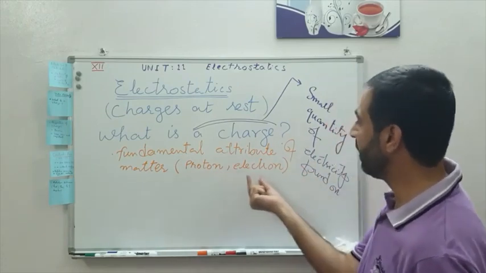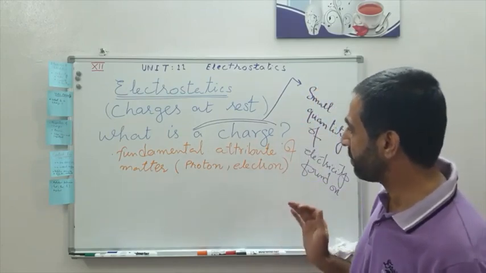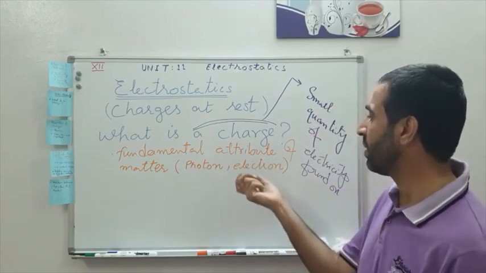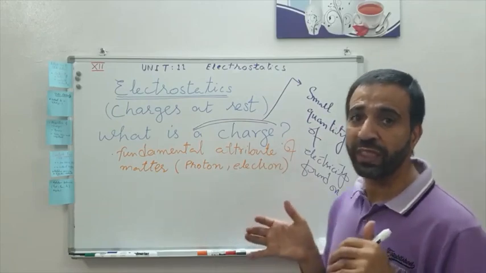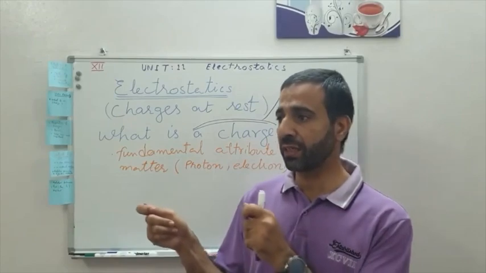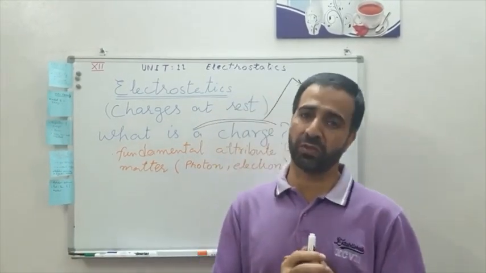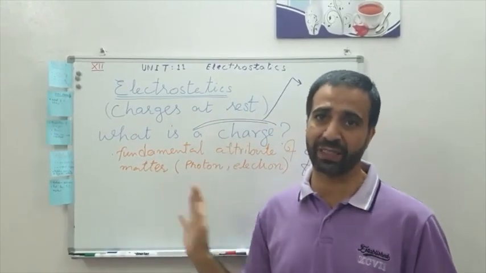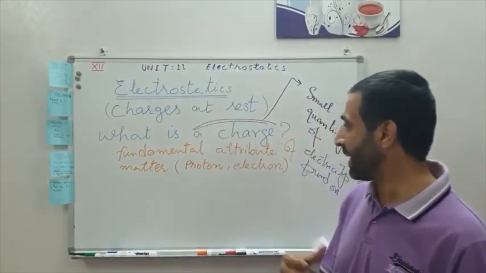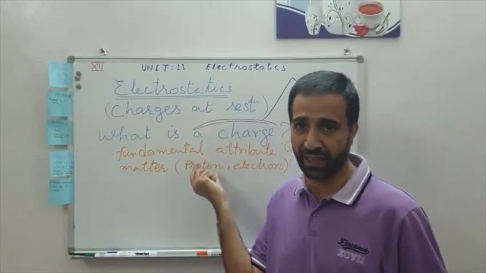Matter, proton or electron. So that is one of the fundamental characteristics or attributes of proton and electron, which we cannot remove from them, in the same way as you cannot remove temperature from matter. Wherever you go, to whichever part of the universe, if you find matter somewhere, matter has the attribute of temperature. Similarly, the proton and the electron have this fundamental attribute and characteristic.